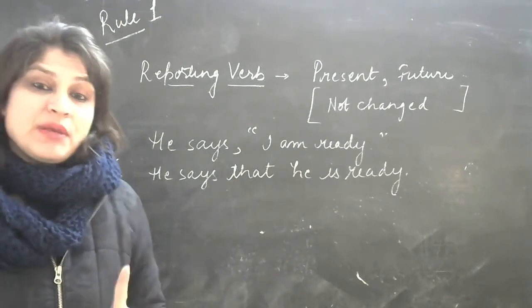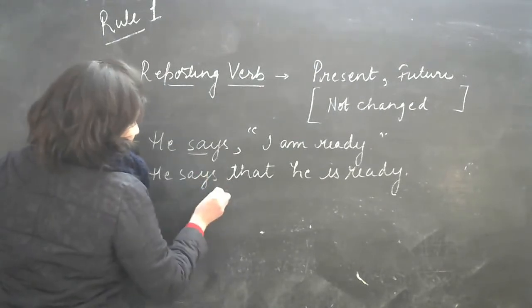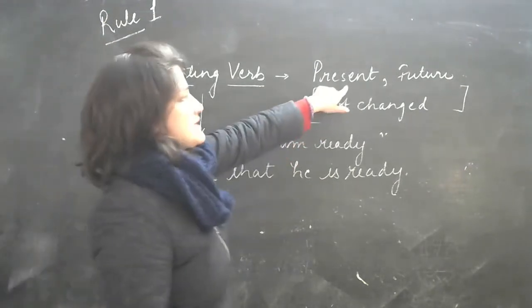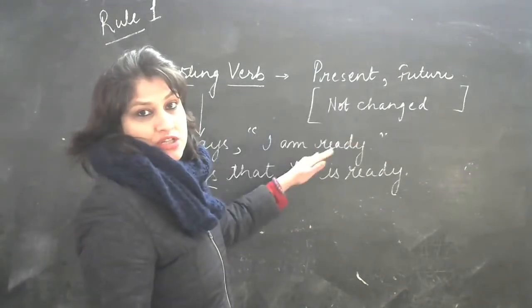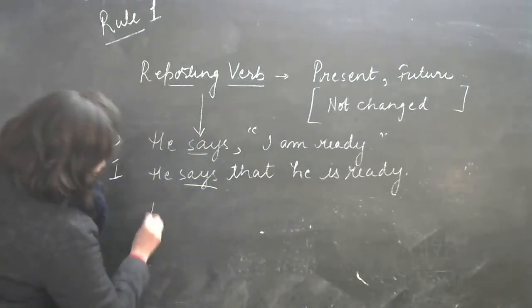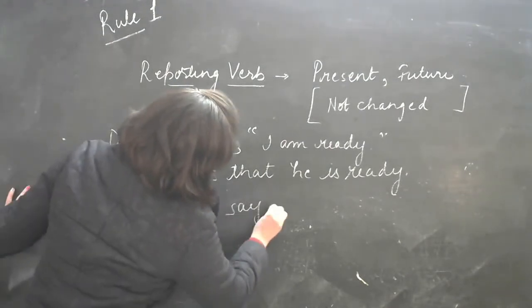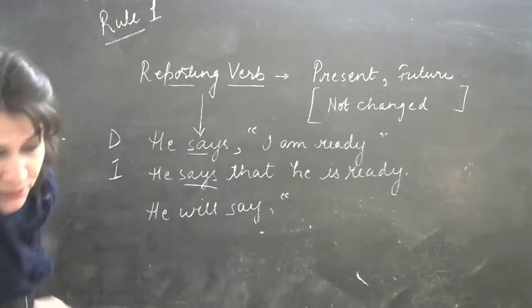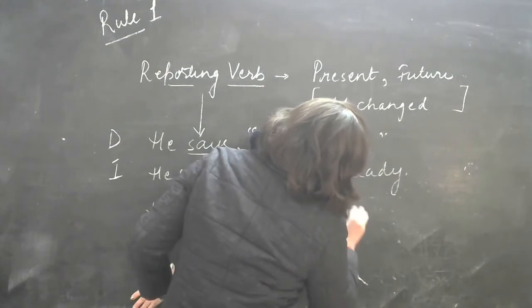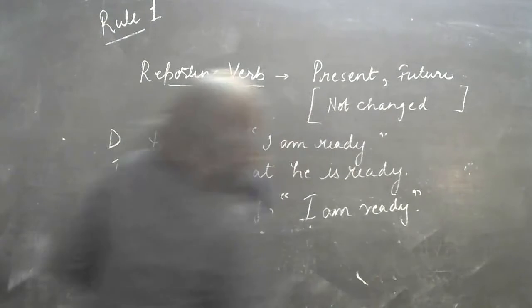Now, step number 1, what you have to keep in mind, reporting verb. See, it is in the present tense, so nothing has been changed here. It is same. Now, let's see if it is in the future tense. He will say, inverted commas, I am ready. We'll take the same sentence.